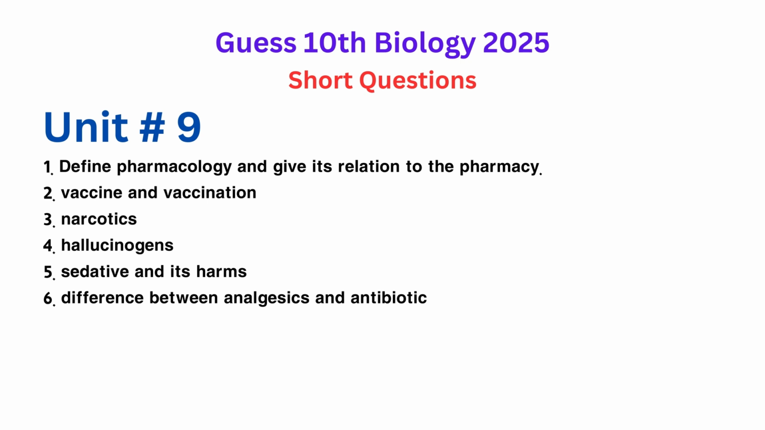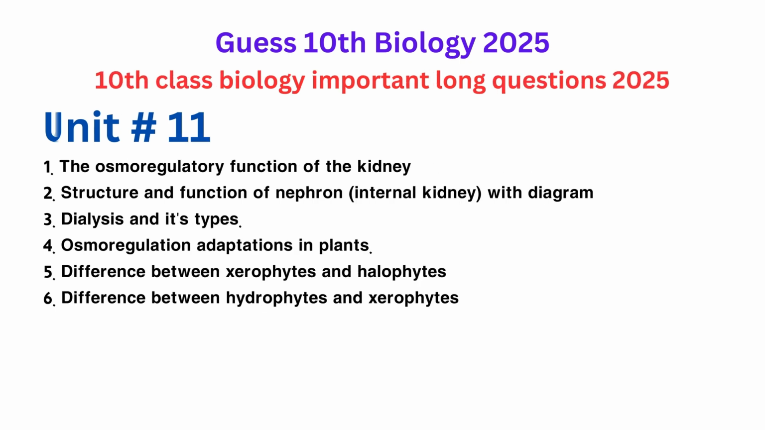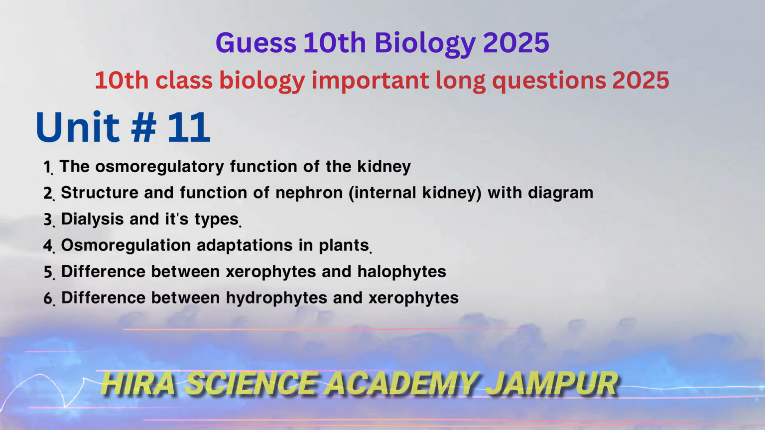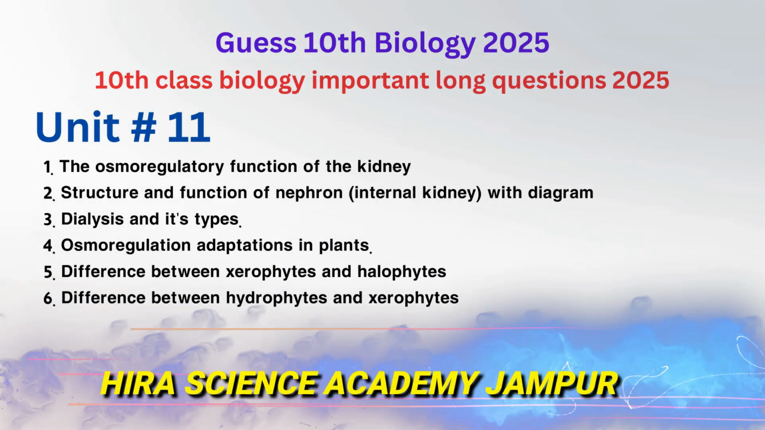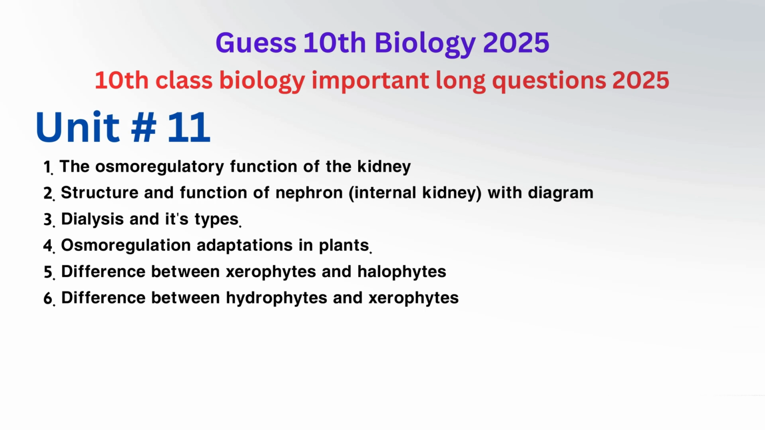Important long questions, chapter-wise. Chapter 11, the osmoregulatory function of the kidney. Chapter 11, structure and function of nephron, internal kidney, with diagram. Chapter 11, dialysis and its types. Chapter 11, osmoregulation adaptations in plants. Chapter 11, difference between xerophytes and halophytes. Chapter 11, difference between hydrophytes and xerophytes.